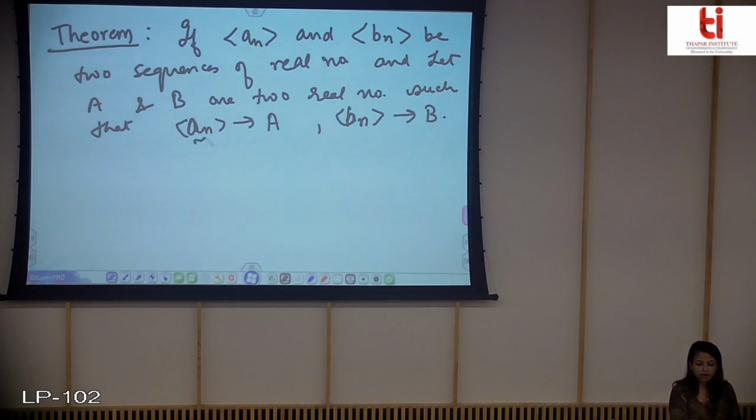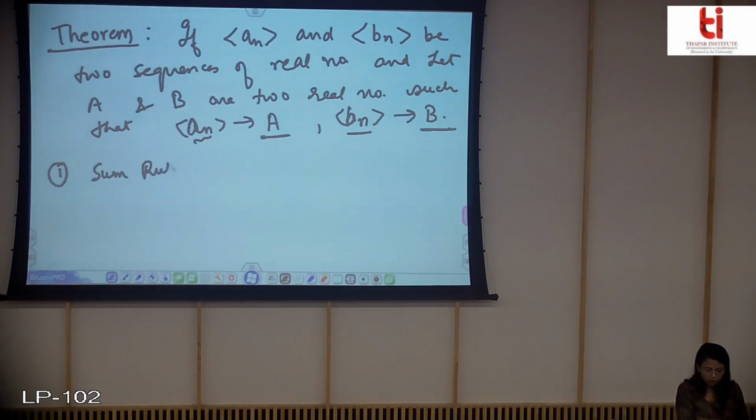That means if you find the limit of a_n as n tends to infinity, it is approaching this number A, and if you find the limit as n tends to infinity of b_n, it is approaching this number capital B. Now this theorem says that the following will hold true. So we have a sum rule. This is the limit as n tends to infinity.